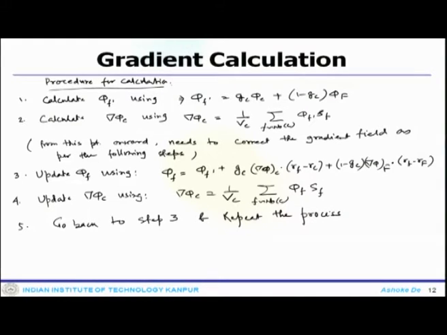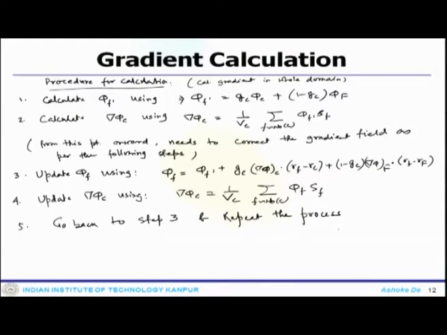Initially, at the first iteration you calculate the gradient in the whole domain and then you move along the calculation procedure.